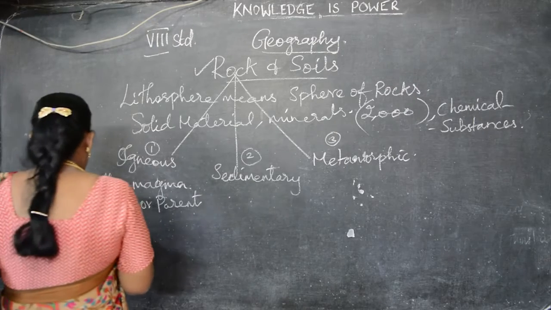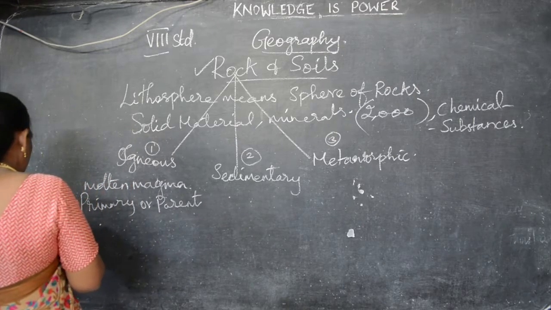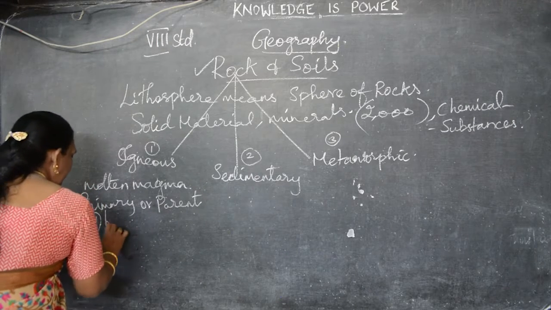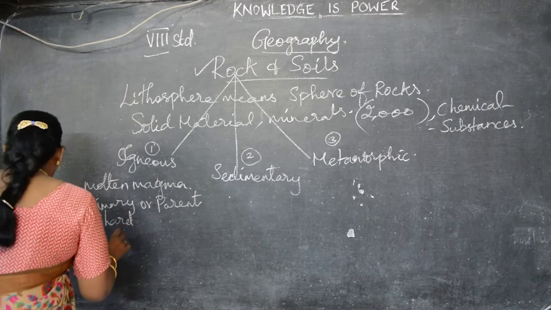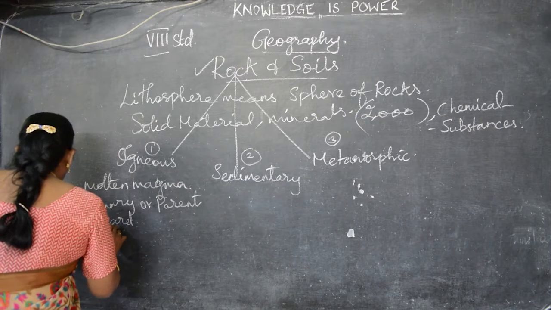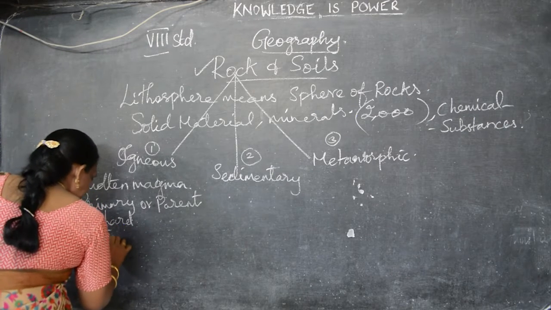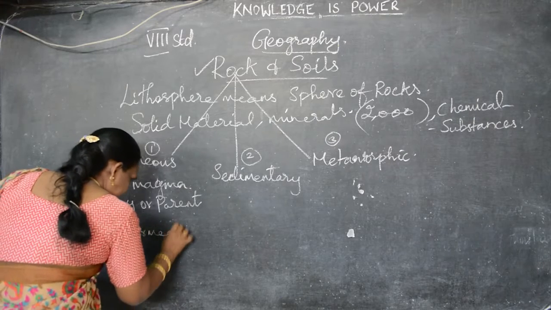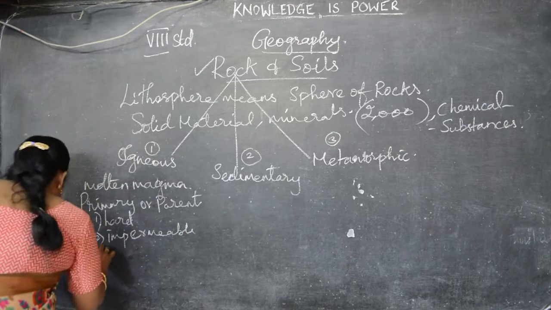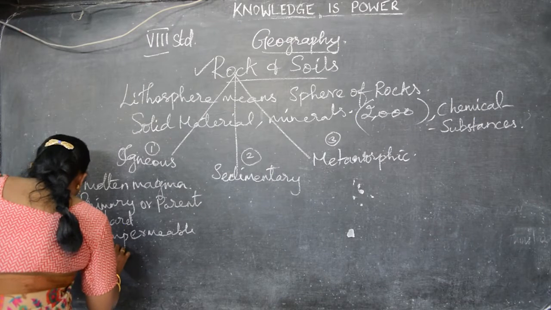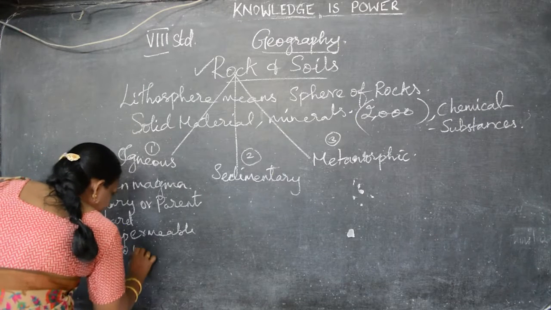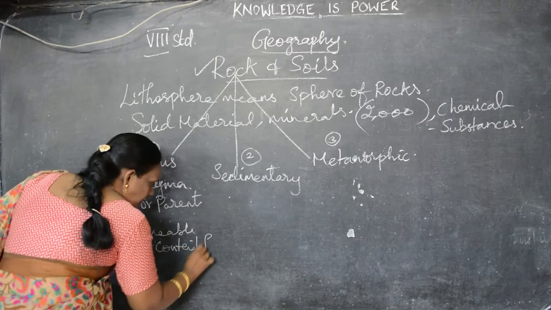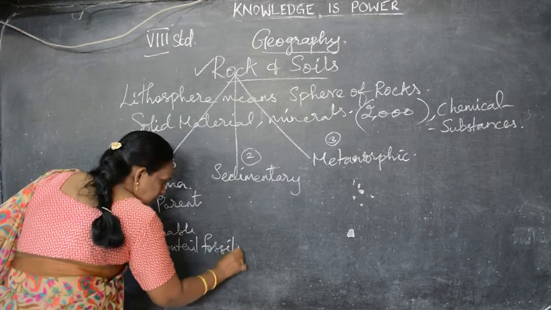Understand? And the characters of these primary rocks are, they are hard in nature. Say all of you, primary rocks are hard in nature. They are impermeable. And the third one is they do not contain fossils.